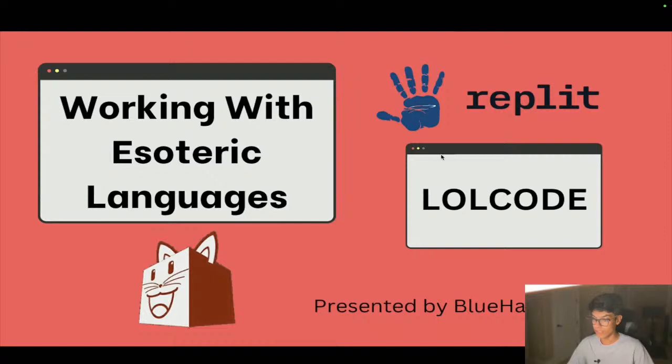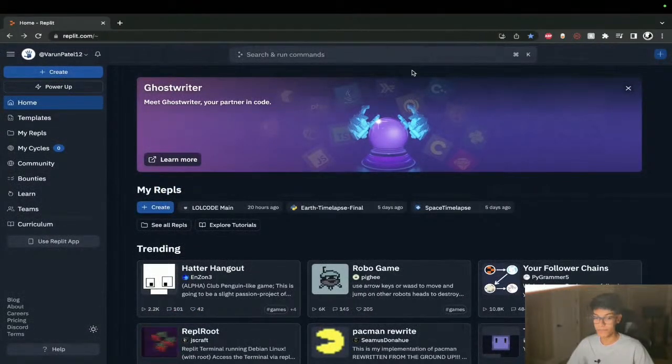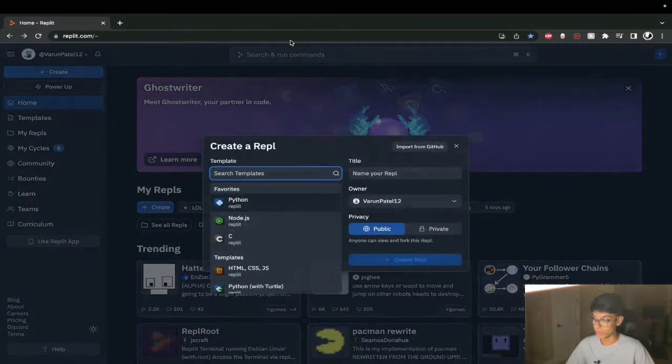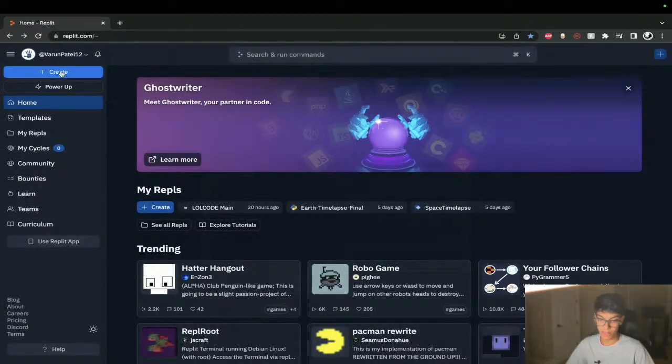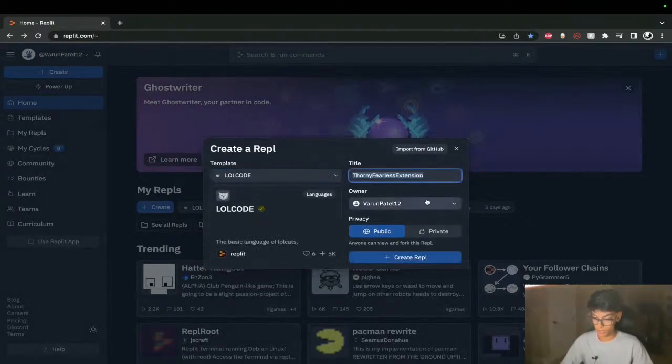I'm going to come over here to Replit, replit.com. Let me zoom this in a little bit so it's easier to see. Replit is really awesome because they have a template for LOLCODE, so we can get started without much hassle. We'll come over here to create in the top left. Our template is going to be LOLCODE, and we'll call this LOLCODE lesson, if you will.